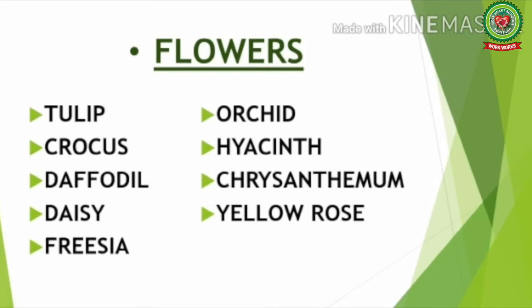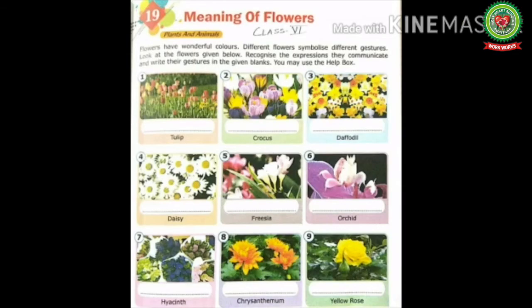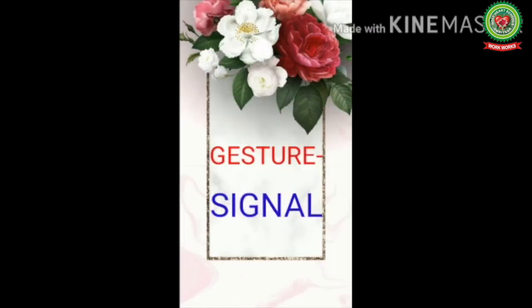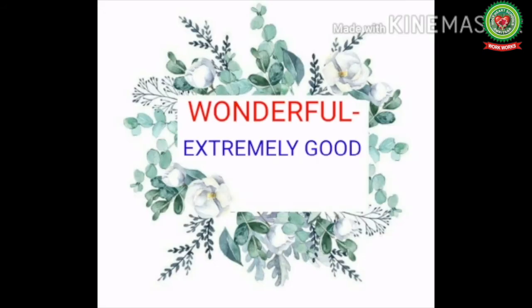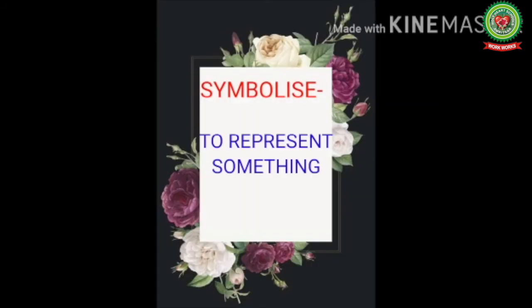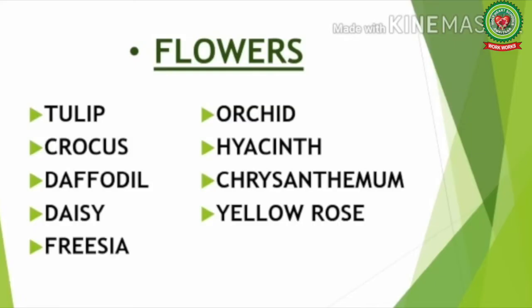Tulip, crocus, daffodil, daisy, freesia, orchid, hyacinth, chrysanthemum, yellow rose. Now before we start with the lesson, let's discuss difficult word meanings. Gesture, meaning signal. Wonderful, extremely good. Symbolize, to represent something. Now let me explain all these flowers one by one.